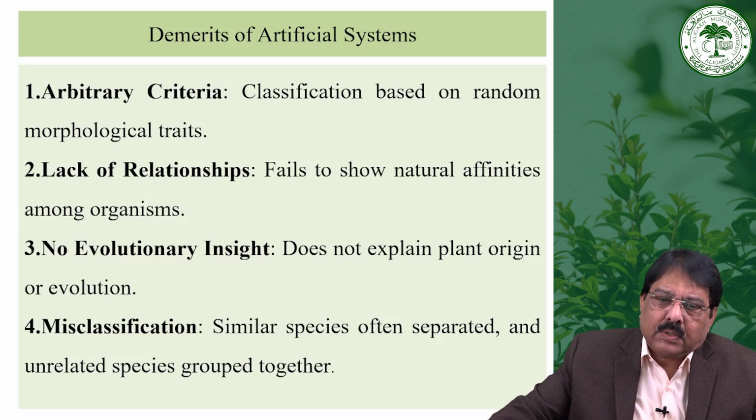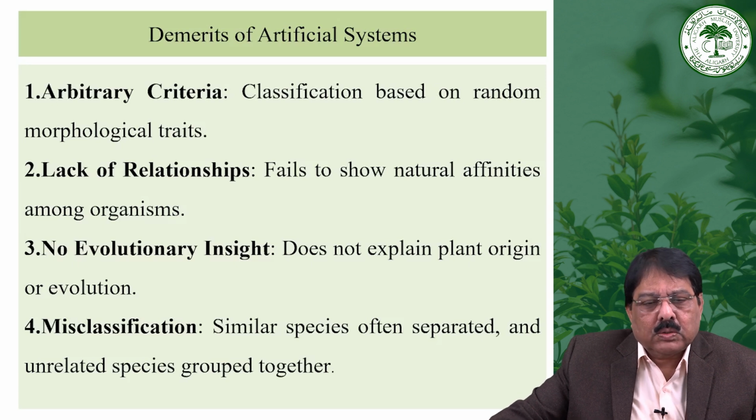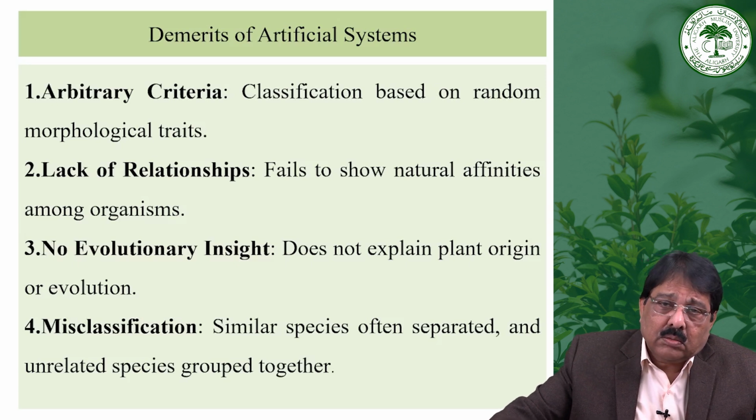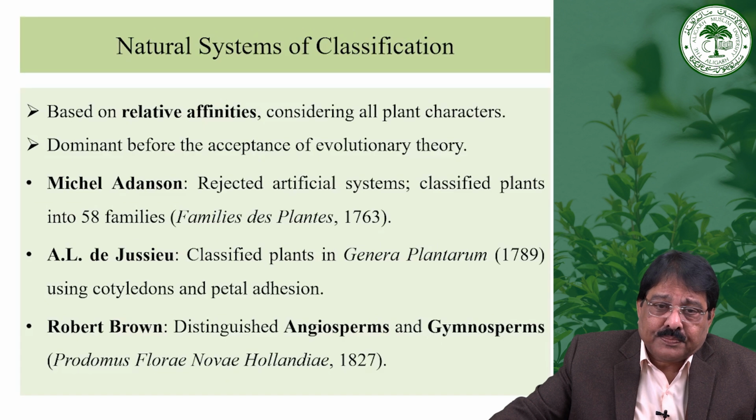And also there was a lack of relationship, and no evolutionary insight was covered in the artificial system of classification. And this is called misclassification. The similar species were separated and the unrelated species grouped together. So no attention was paid to the similarities and dissimilarities. On their own choice they selected the character, identified and classified the plant. So that was the major demerit of the artificial system.